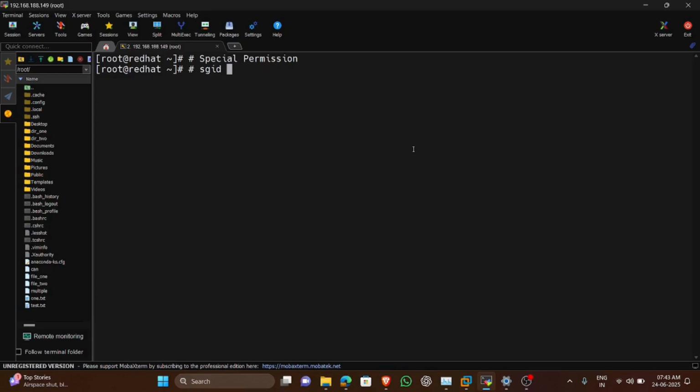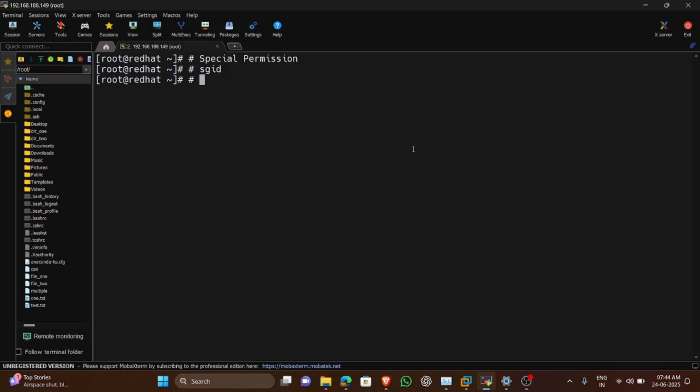So today we will see about special permissions. In special permissions, there are three types. We have already covered the first one, which is the SUID. So today we will see about the SGID. If we talk about the SGID, what's the impact on directories? For files, it is similar to the SUID, meaning the file executes as the group that owns the file. But what about the impact on directories? Files that are created in the directory have a group owner to match the group owner of the directory.